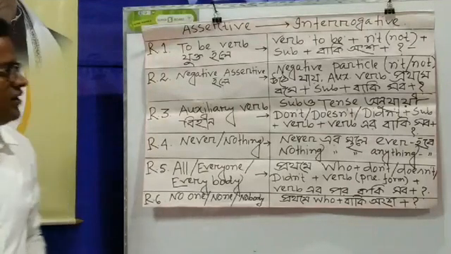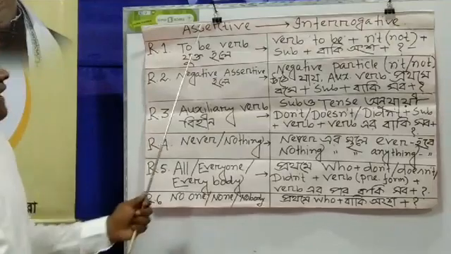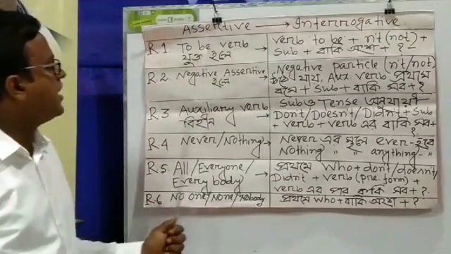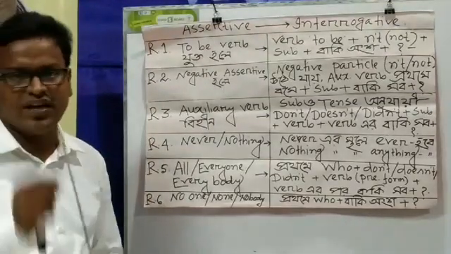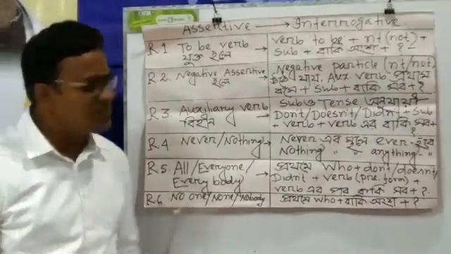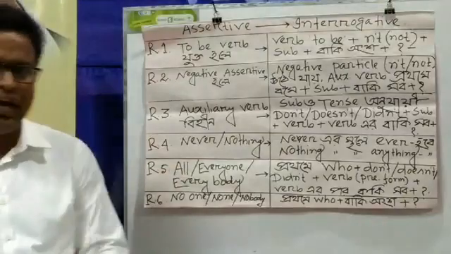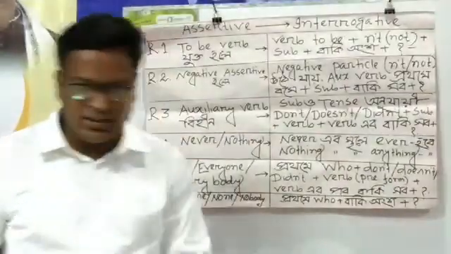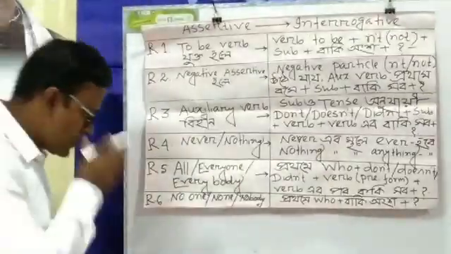Dear student, here you can see that in assertive sentence, if there is a to be verb, that means I have written here that to be verb যুক্ত হলে. Now I am writing a sentence. Follow the sentence.